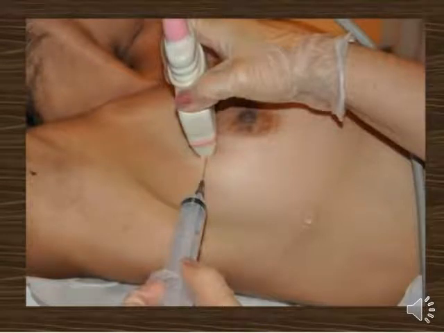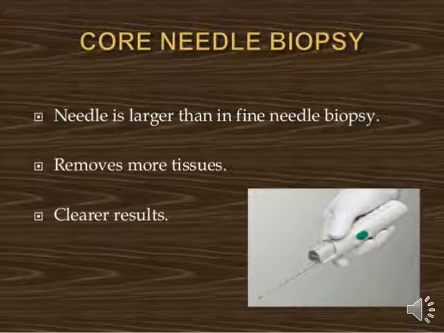Now, core needle biopsy: the needle is larger than in the fine needle biopsy and removes more tissue, giving clearer results. So in core needle biopsy we also use a needle, but that needle is very long compared to the fine needle biopsy, and this procedure gives very clear results and removes more tissue than fine needle biopsy. Okay students, so it is related to core needle biopsy.